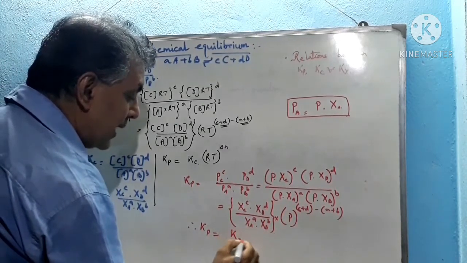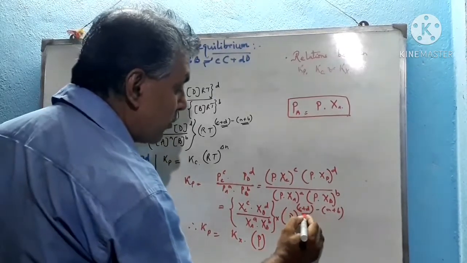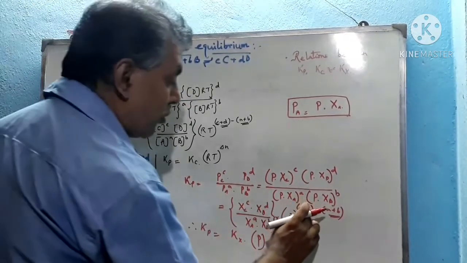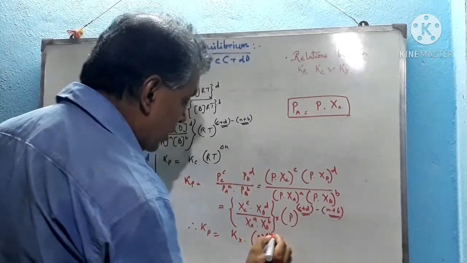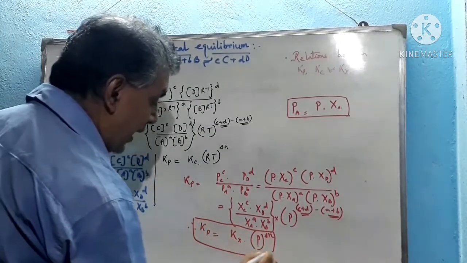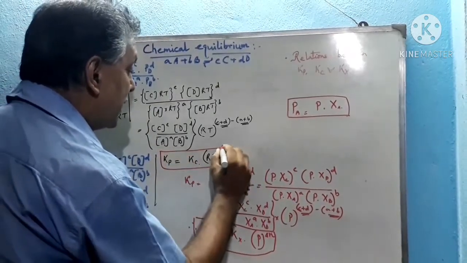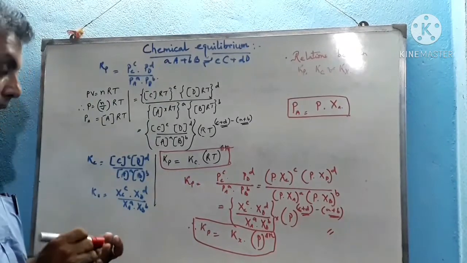So Kp equals Kx into P to the power, again, c plus d is the total number of moles of the product minus a plus b, the total number of moles of the reactant. So the number of moles of the product minus the total number of moles of the reactant will be P to the power del n. So this is the relation between Kp and Kx, and this is the relation between Kp and Kc, where it will be RT to the power del n. So these are the relations between Kp, Kc and Kx.